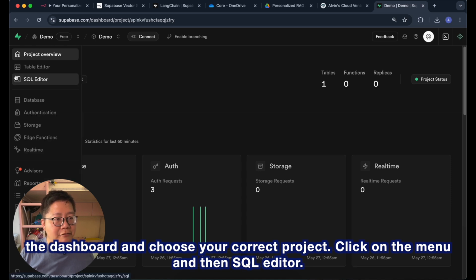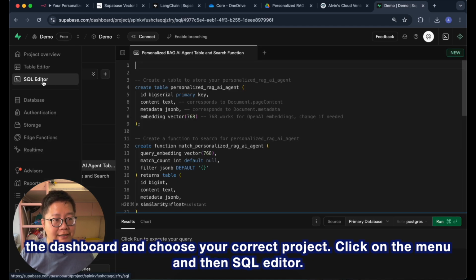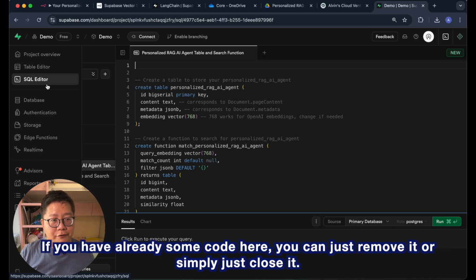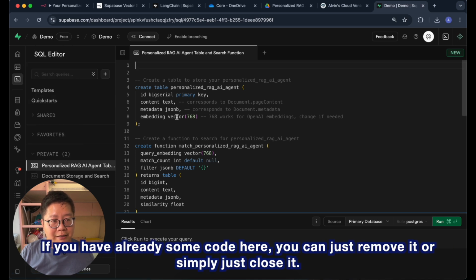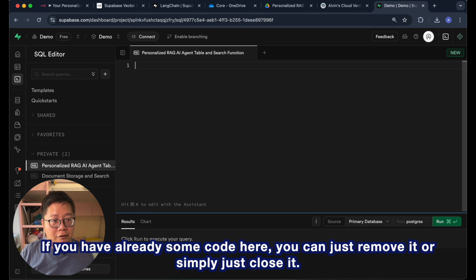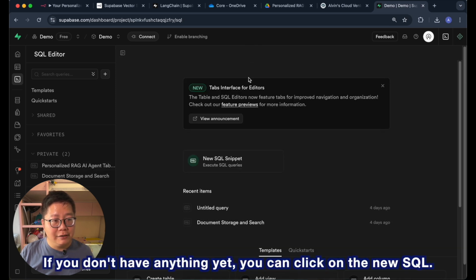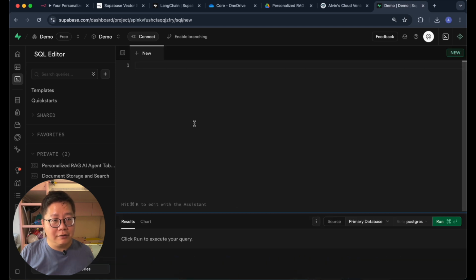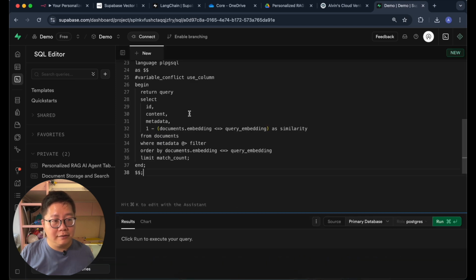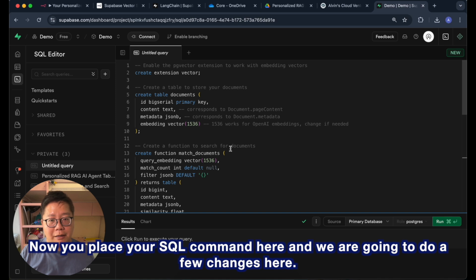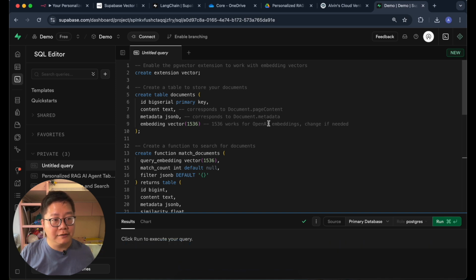Click on the menu and then SQL editor. If you have already some code here, you can just remove it or simply close it. If you don't have anything yet, you can click on the new SQL. Now you place your SQL command here, and we are going to do a few changes here.